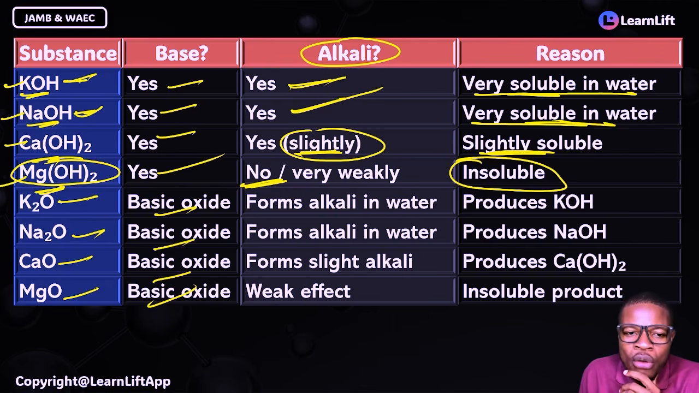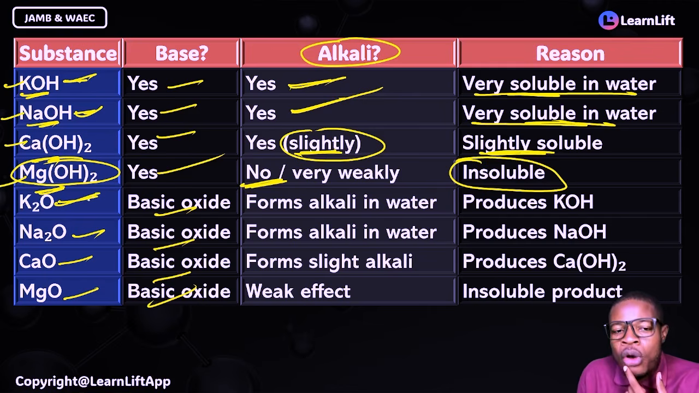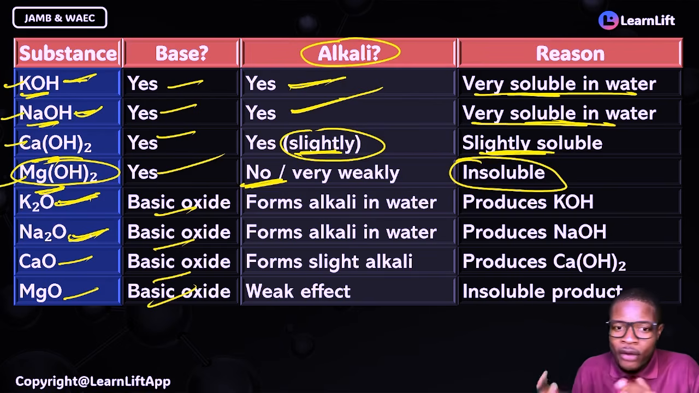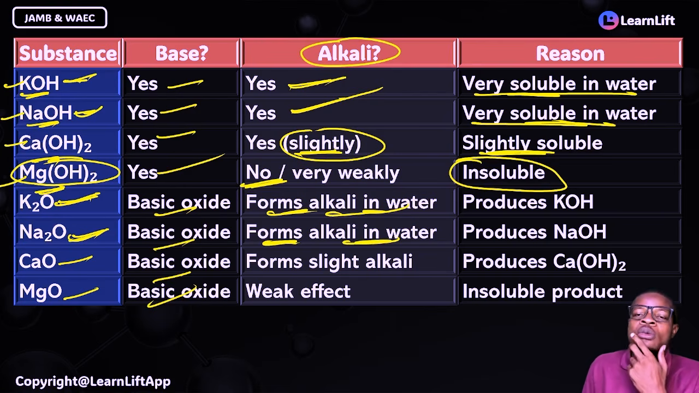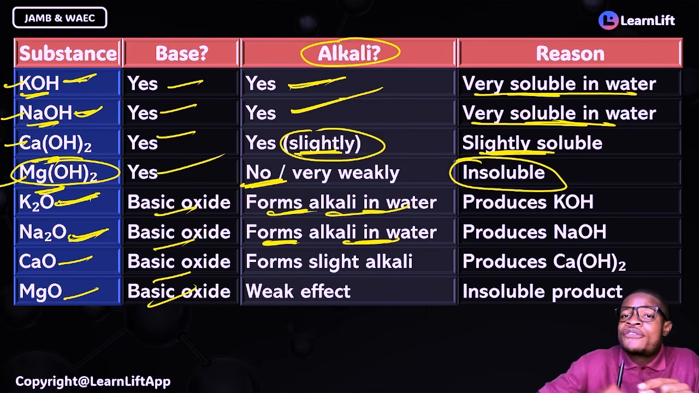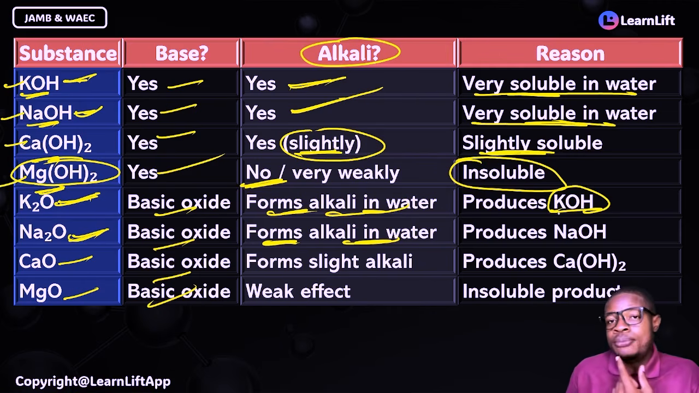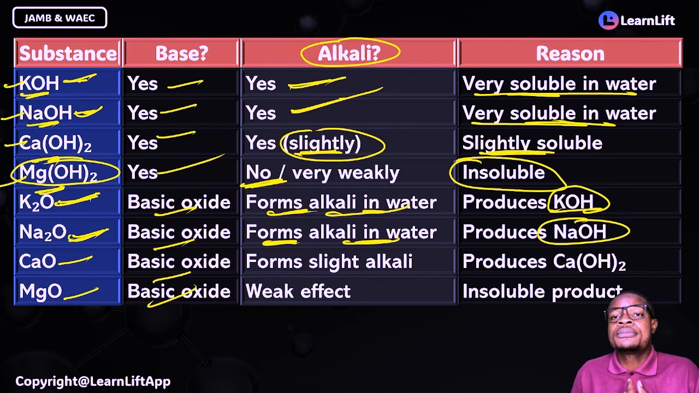Now, look at this now. Leave hydroxides and come to the oxides now. Your potassium oxide, right? Sodium oxide, potassium, sodium. Anything potassium, sodium, man, they dissolve easily. They will form alkali. So they form alkali in water. Potassium and sodium, they form alkali in water. And when they form alkali in water, they will go and form their corresponding alkali, right? Yes. So they produce KOH, potassium hydroxide, sodium hydroxide. That's what they will go and form.